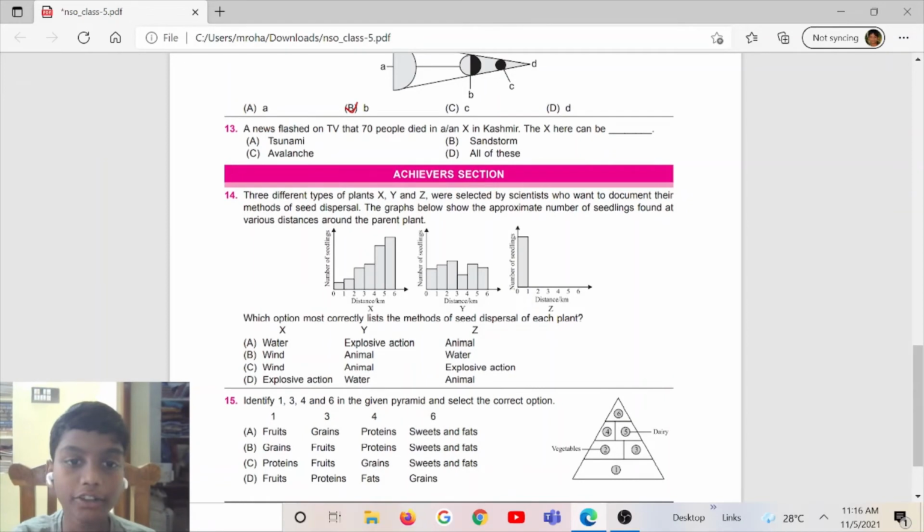A news flashed on TV that 70 people died in an X in Kashmir. The X can be dash. A, tsunami. B, sandstorm. C, avalanche. D, all of these.